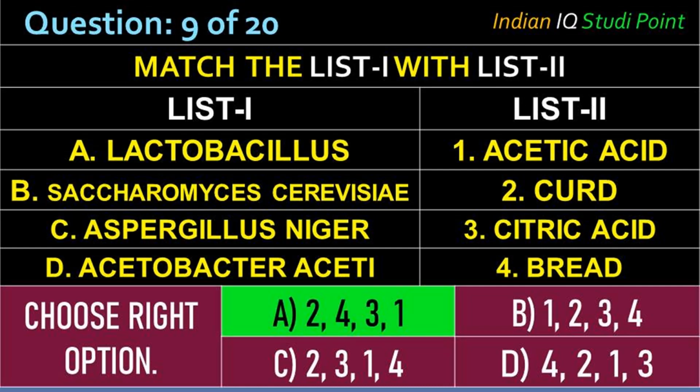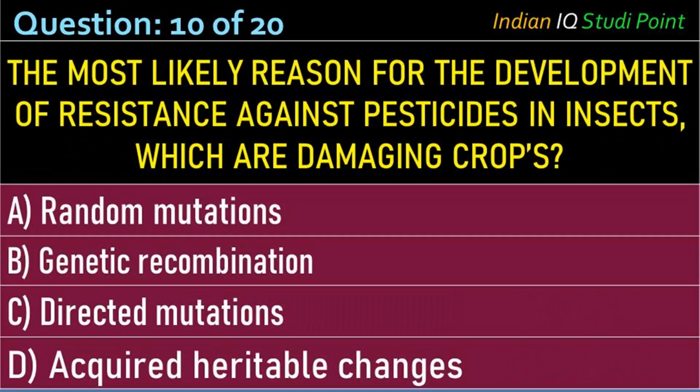And the correct answer is option A. That means curd is formed due to Lactobacillus. Bread is baked due to fermentation by Saccharomyces cerevisiae. Citric acid is formed due to Aspergillus niger. Acetic acid is formed due to Acetobacter aceti.